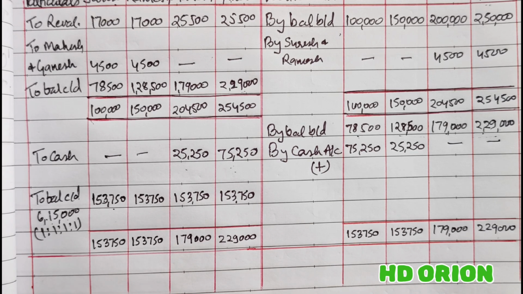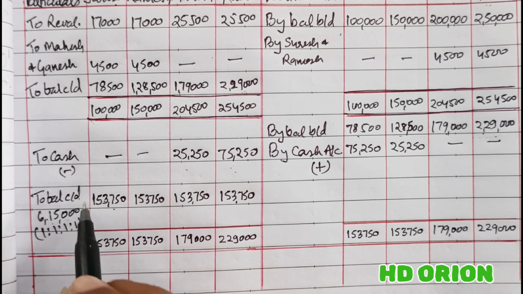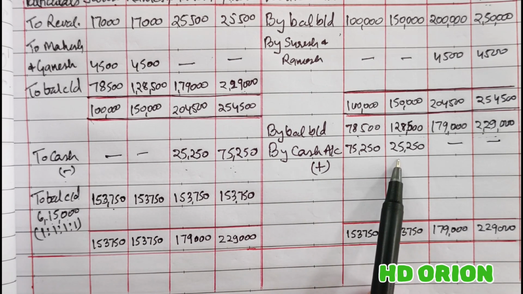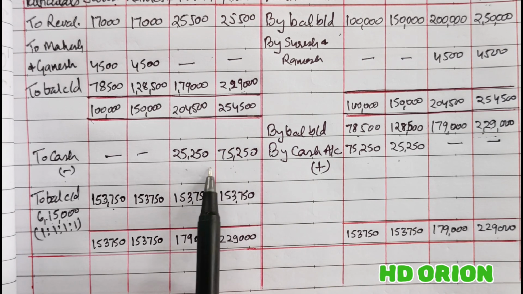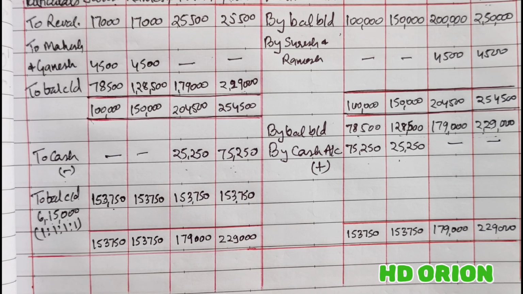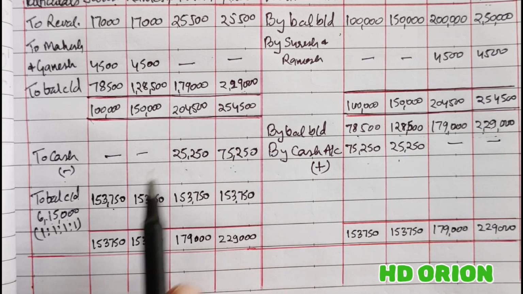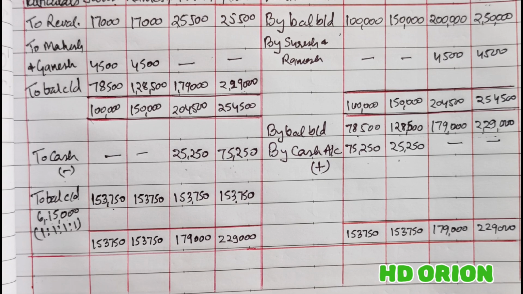So this way the capital account is to be prepared, and this cash is withdrawing. So in the balance sheet, this treatment has to be taken into consideration. Although the effect is nullified, the amount which is brought in by the two partners is the same amount which has been withdrawn by the partners. So even if you add and subtract the cash balance in the balance sheet, you will get the same cash balance as given in the old balance sheet. There is no cash balance given, so this will not affect the balance sheet because it is the same amount brought and withdrawn. Now let us prepare the balance sheet.